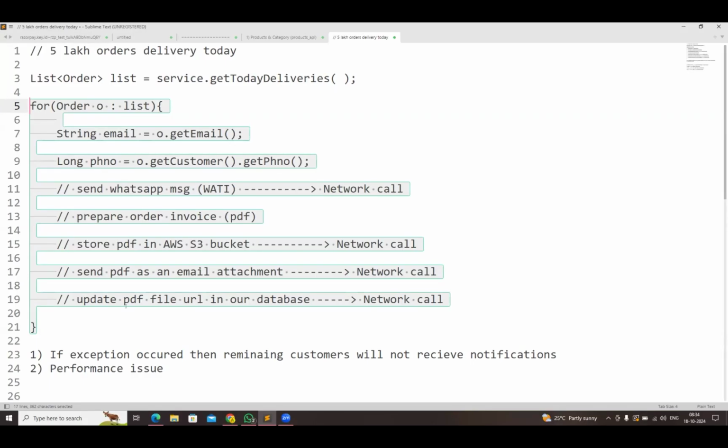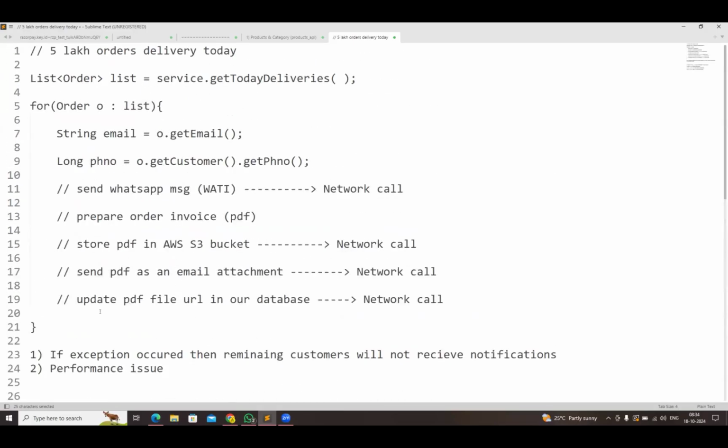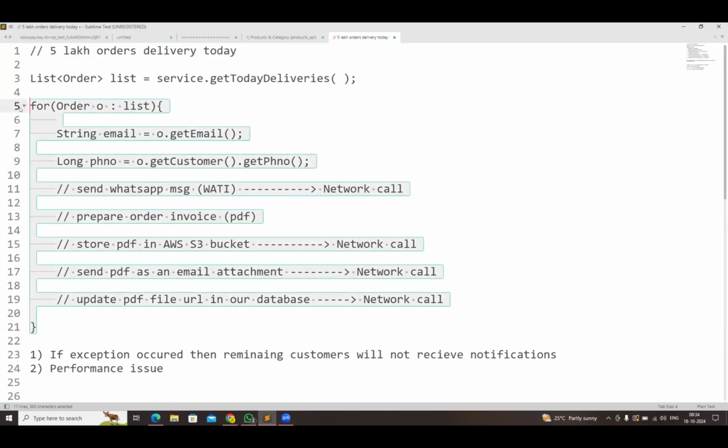With the current logic, in 1 hour we can process only 1800. But I want the solution where within 1 hour, I should be able to process at least 1 lakh notifications. Within 1 hour, we should be able to send 1 lakh notifications. I want that level of implementation. Performance improvement. Can you guys think about that and come up with solutions?